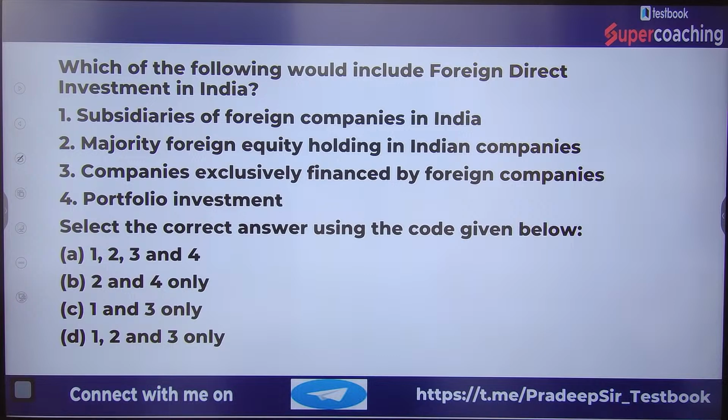Fourth statement is portfolio investment. Select the correct answers using the codes given below. Your answer should be A if all four statements are correct, that is 1, 2, 3, 4. Your answer should be B if 2 and 4 are correct only. Your answer should be C if 1 and 3 are correct only. Your answer should be D if 1, 2 and 3 are correct only. So let me know the answer.